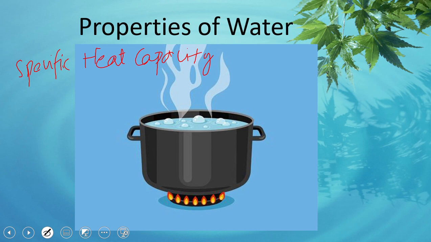The amount of heat we have to give to 1 gram of water so that its temperature rises by 1 Kelvin, we call that specific heat capacity. For example, the temperature of 1 gram of water is 17 degrees, and we want to make it 18 degrees. The heat required to change this temperature is known as specific heat capacity, and water has about 4.2 joules per gram per Kelvin. It means we have to provide 4.2 joules of energy to water so that its temperature can increase by 1 Kelvin.